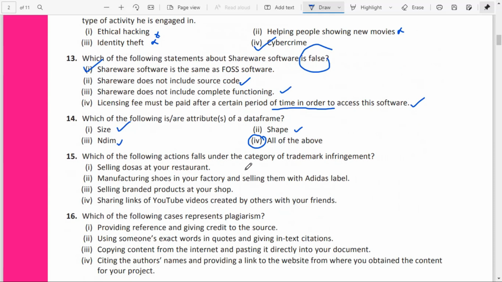Which of the following actions falls under the category of trademark infringement? Trademark means logos, brands, labels, all come under trademarks. The option of selling dosas at your restaurant is not an infringement. Manufacturing shoes in your factory and selling them with the Adidas label, that is the brand you are using, is an infringement. Selling branded products at your shop is not an infringement. Sharing links of YouTube videos created by others is also not a trademark infringement. So the answer to this question is option 2.